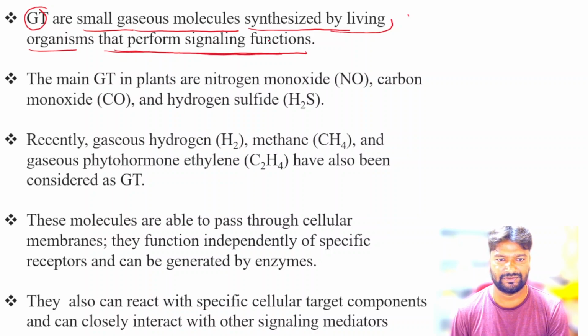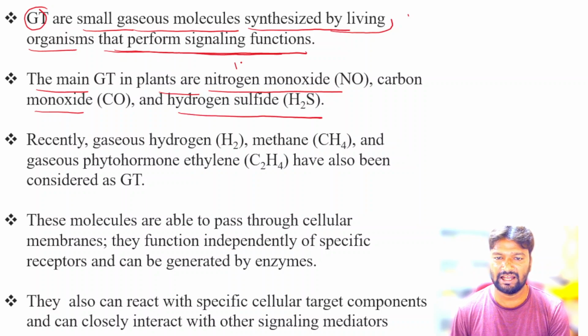Okay, so the main gasotransmitters in plants are nitrogen monoxide, carbon monoxide and hydrogen sulfide. So these three are the important gasotransmitters present in the plants.